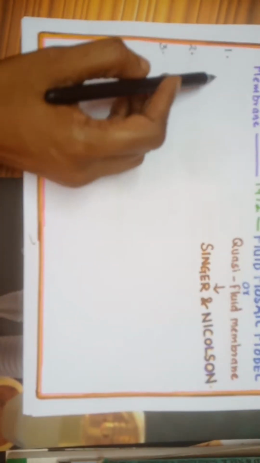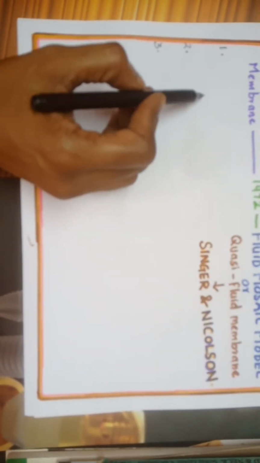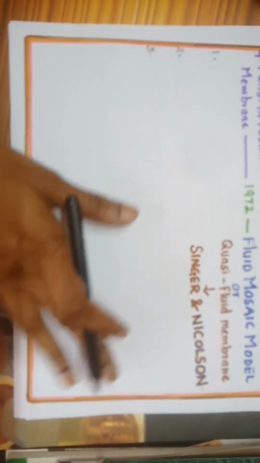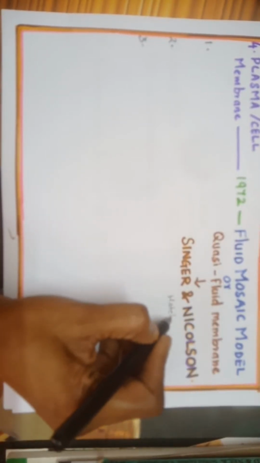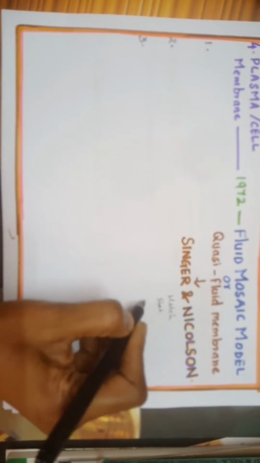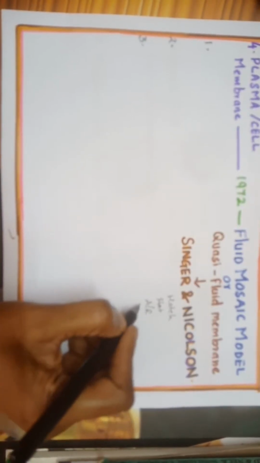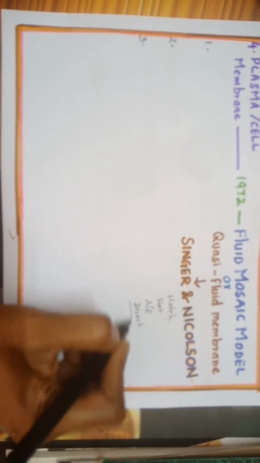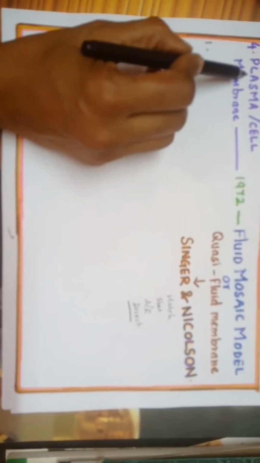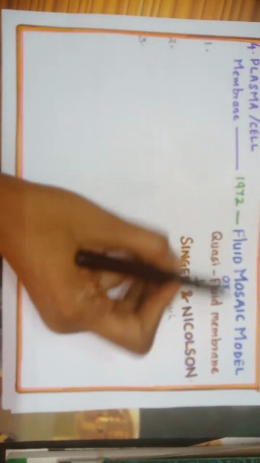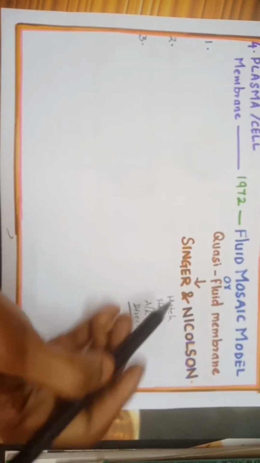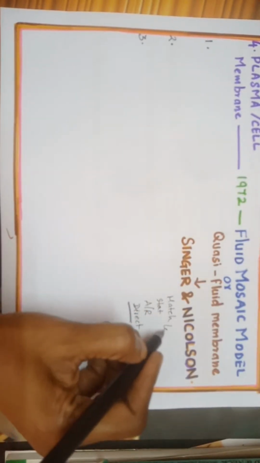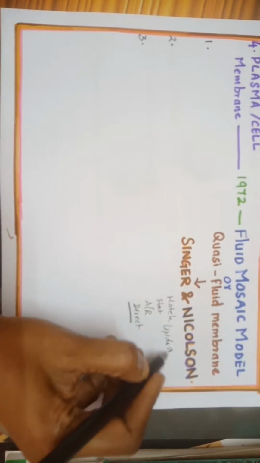Next, the fourth one is the plasma membrane or cell membrane. Very, very important, and very, very important in all points of view. That is match, statement type, AR type, as a direct question. That is, who proposed the plasma cell membrane model, fluid mosaic model? They can ask it as a direct question. And AR type. Okay, the question here is about lipids and proteins.